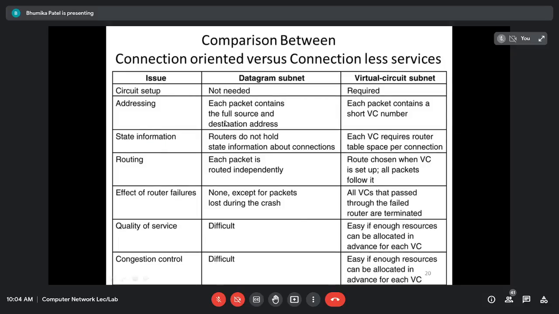Whereas there is no effect in the datagram subnet, because if one router fails, we can choose another path because there is no need of setting up the path in the datagram subnet. Okay, so there will be no effect of the router failure.